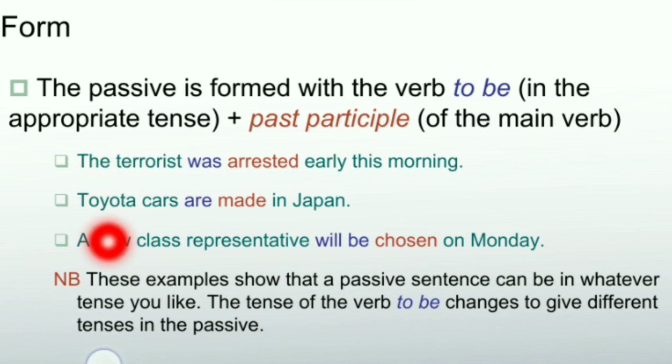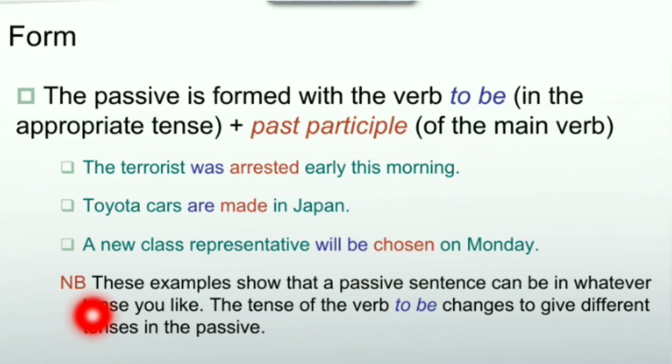In the next example, we have Toyota cars are made in Japan, which is something known, it's normal. So we just use the present simple of be, which is are, and made, which is the past participle of the verb make. In the third example, we have a new class representative will be chosen on Monday. That means it's in the future. For modal verbs, we always use the modal verb given with be, will, or can, or should, or any modal verb. And of course, the past participle of the verb choose, which is chosen.